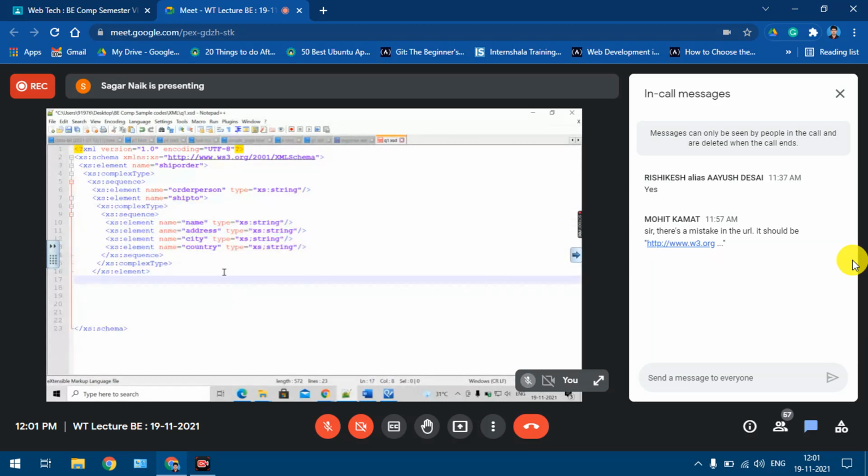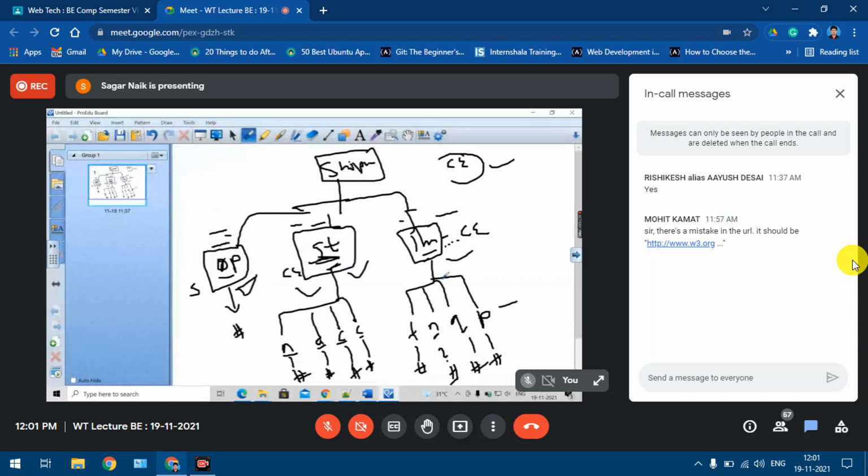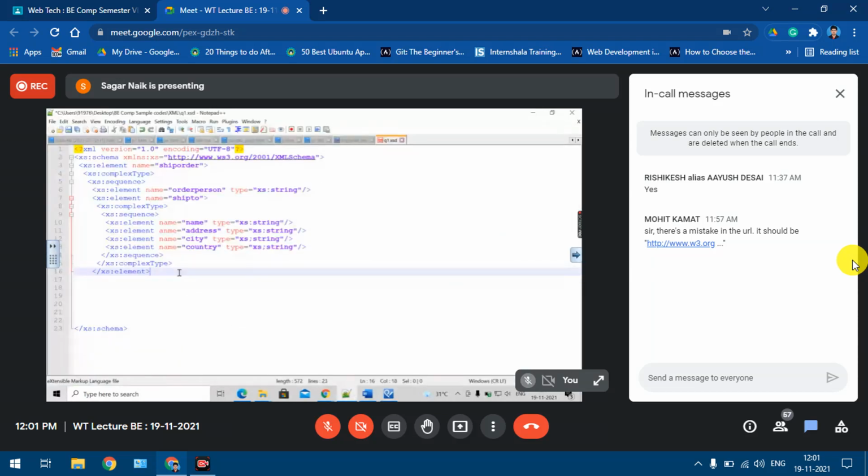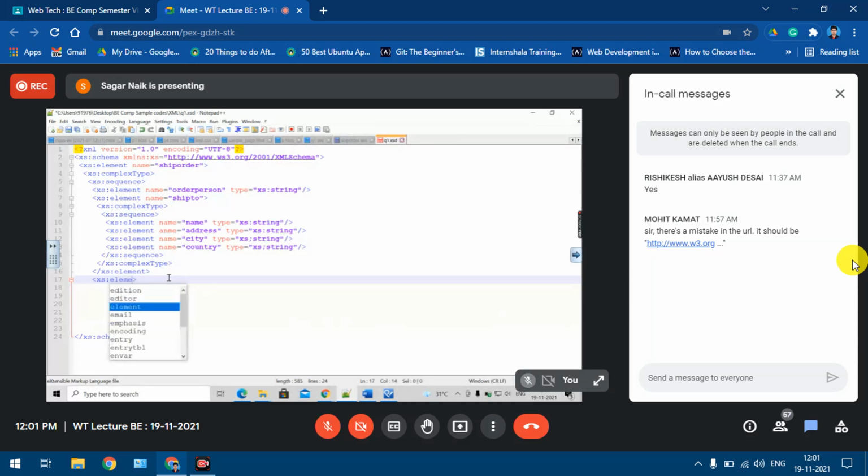So far what I have done: initially I started with the root element, then I said that its first child is order person, the second child is ship to, and what is the third child now? This is done, this is done. The third child is item, so that I am defining now. Again it is at the same level: first child, second child, and now I'll define the third child. So what is the name of that child element? Element name equal to what? Item. Yes, this is the third child I am defining now.